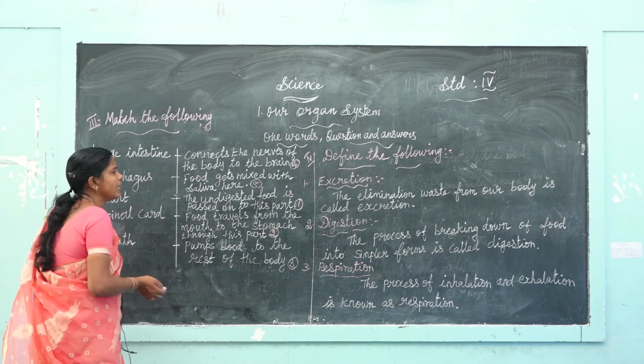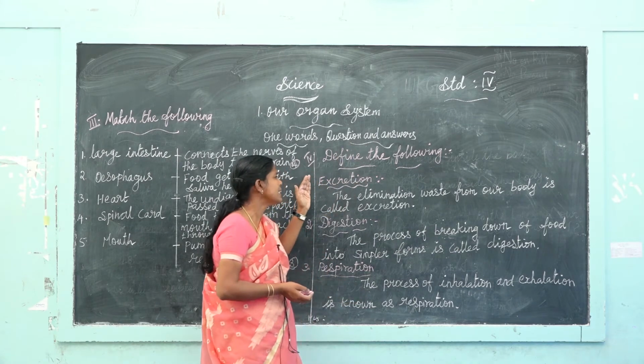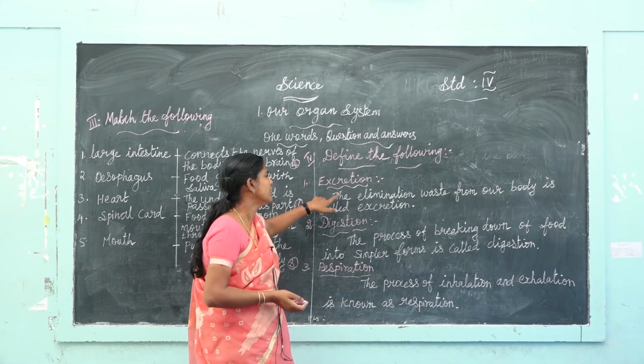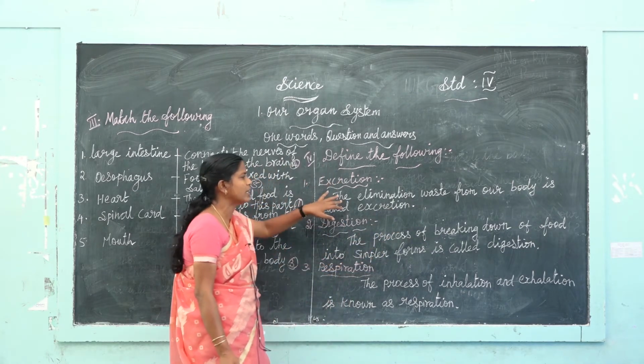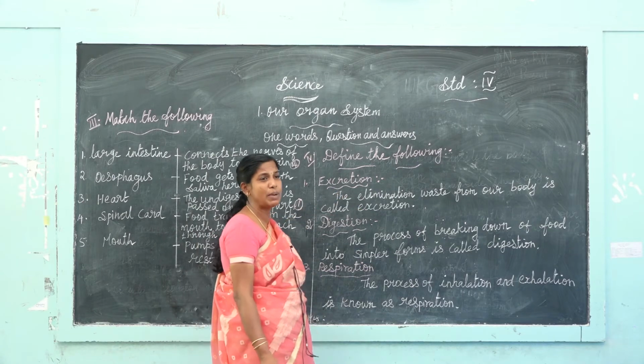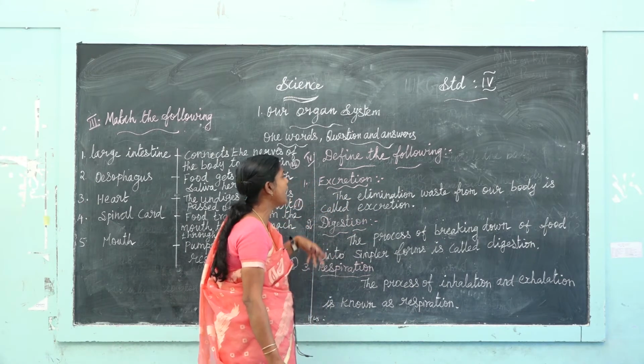Okay, next one, define the following. First one, excretion. The elimination of waste from our body is called excretion.